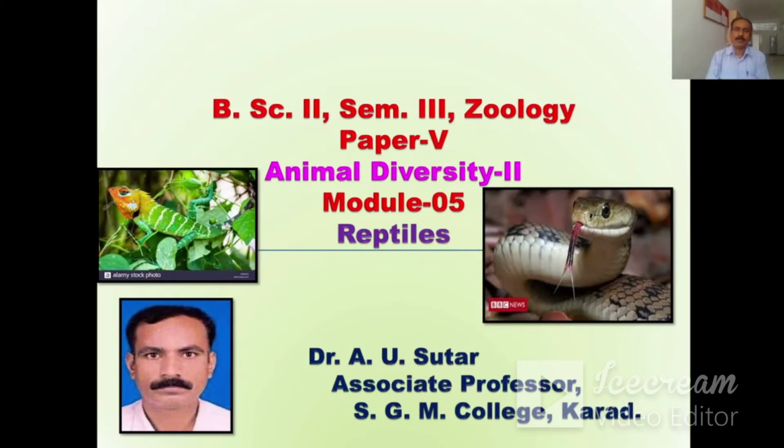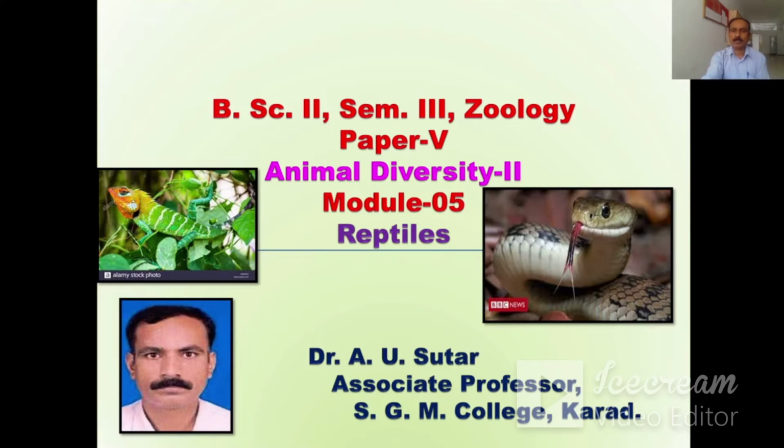Hello friends, welcome to module number 5. The name of the module is Reptiles. This module is from BSc Part 2, Semester 3, Zoology paper number 5, that is Animal Diversity Second.